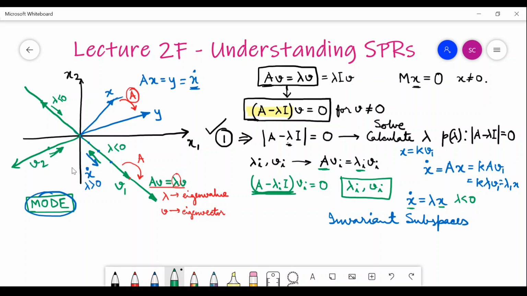But then if you ask the question why, a lot of people will not be able to say why. The why part they will not know, and it is not very difficult. This is the reason why. So I hope you understand this. This is the understanding of the eigenvalues and eigenvectors and their implication in state space realizations.